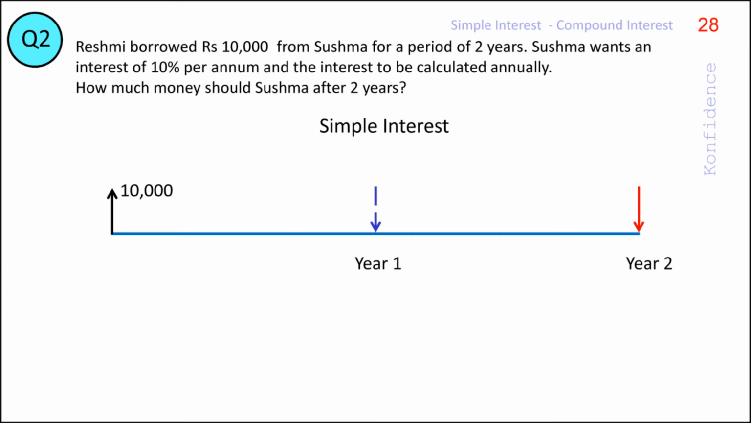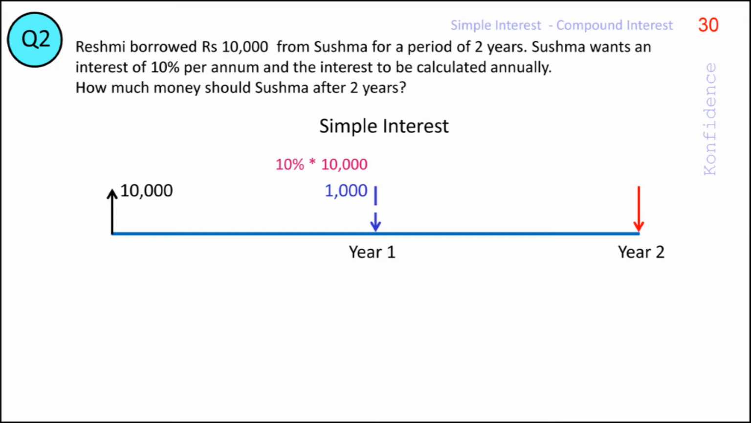The interest due at the end of 1 year term are indicated in blue, and the final amount due is indicated in red. First, let us look at the simple interest scheme. Here, the interest accumulated after year 1 will be 10% of 10,000 or rupees 1,000.